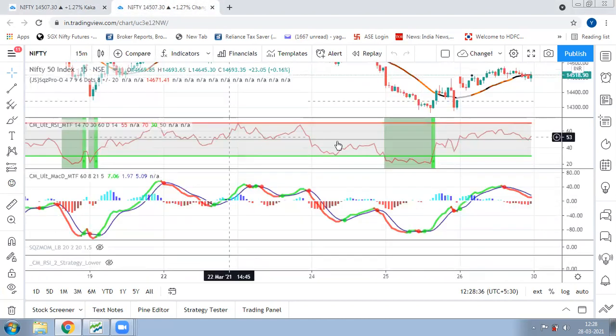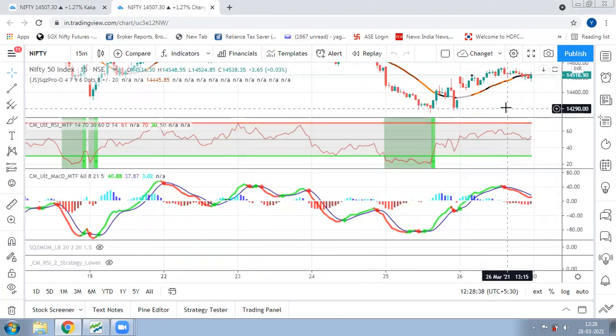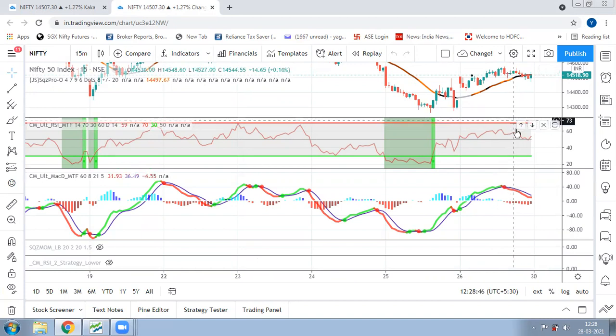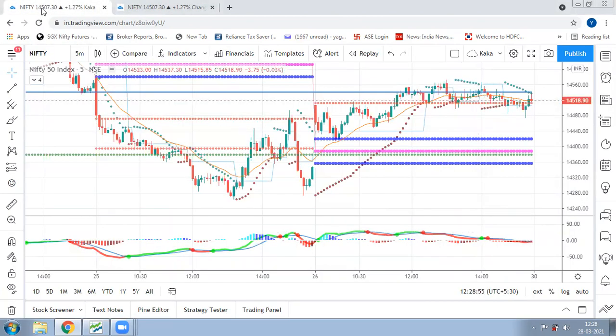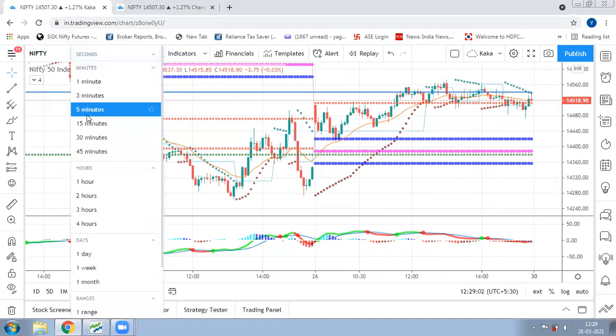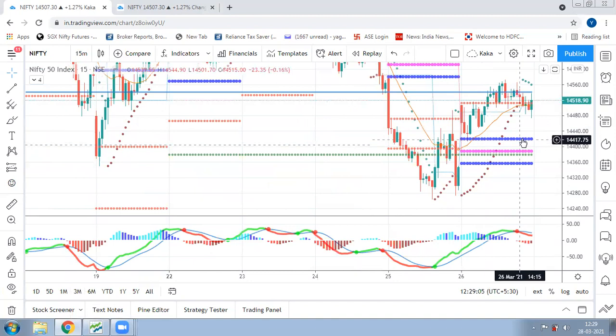Second thing that I'll do is I'll just go back and see what did I have on the RSI at 2 p.m. Is it touching the boundary of 70? No. So if you ask me, it's probably a 60-40 trade on the positive side. As far as the rules are concerned, I won't take a trade because it is not trading on the boundaries. But if I'm supposed to take a trade, what I would do is I would initiate a sell here at the levels of